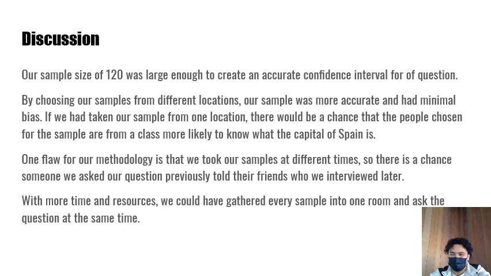A large sample size is very important when finding confidence intervals and taking a random sample. Our sample size was 120, which is large enough to create an accurate confidence interval for our question. By choosing our samples from different locations, our sample was more accurate and had minimal bias. If we had taken our sample from one location, there would be a chance that the people chosen were from a class more likely to know what the capital of Spain is.